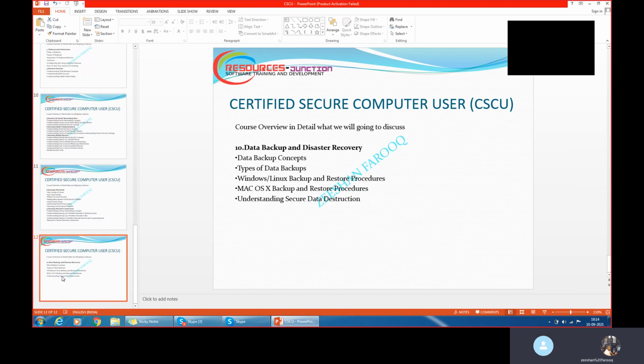The 10th unit, we'll discuss data backup and disaster recovery. Whenever we take a backup, what are the different types of backup? We know the different types, right? Incremental backup and others. When we do a backup, either on Windows or on Linux, data can get hacked. How are we securing the data whenever it is being transferred? All these things we'll discuss completely in detail. This is a complete Certified Secure Computer User certification training program.